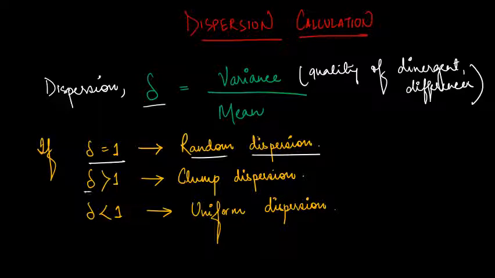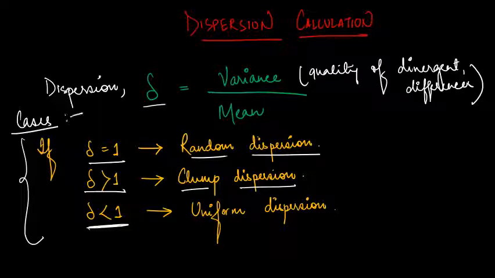But if dispersion is greater than 1, then they follow a clumped dispersion, right? And if it is less than 1, these cases you have to remember. If it is equal to 1, we call it random dispersion. If it is greater than 1, we call it clumped dispersion. And if it is less than 1, we call it uniform dispersion, right? So we'll see one numerical from this part.